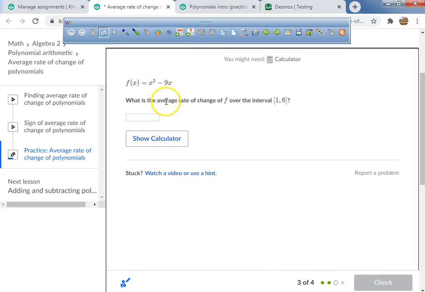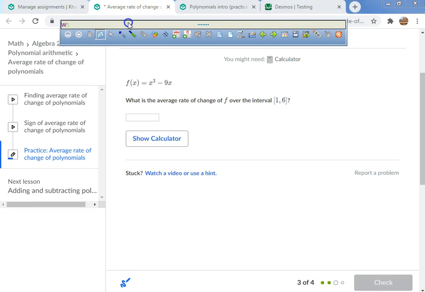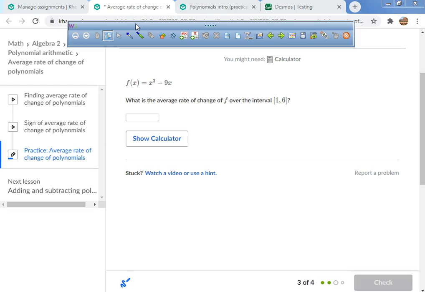Okay? Last one. By the way, everybody, you guys can get started. You do not have to pay attention anymore. You guys can simply start working. I'm going to do one more problem for people who want to learn. All right, what is the average rate of change over the interval from 1 to 6?